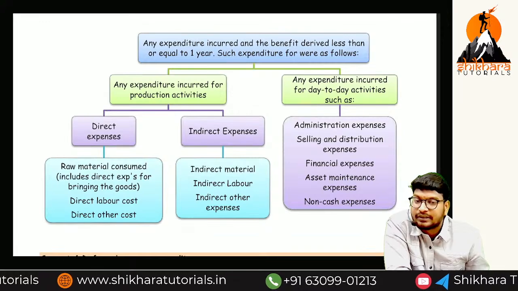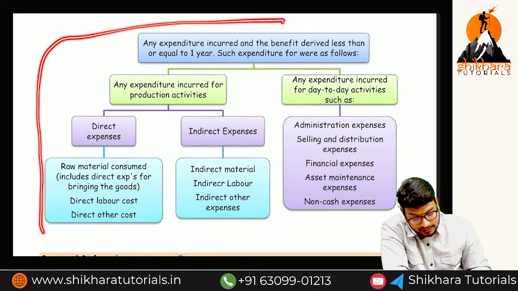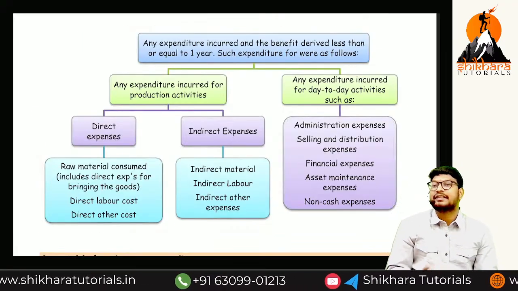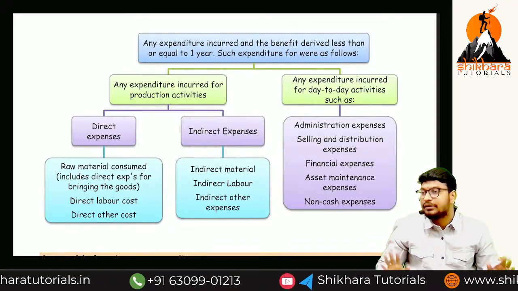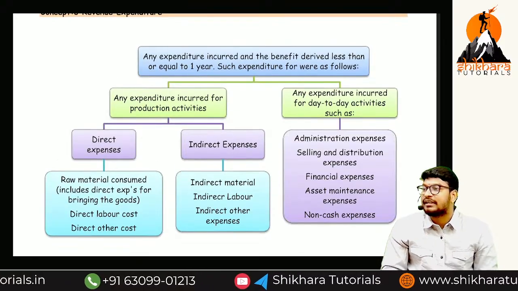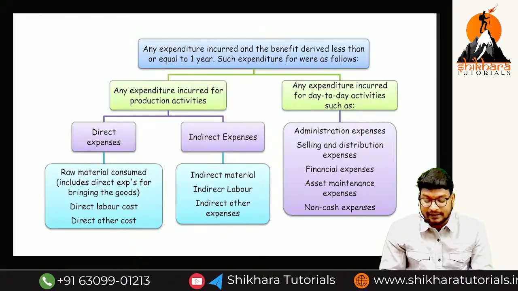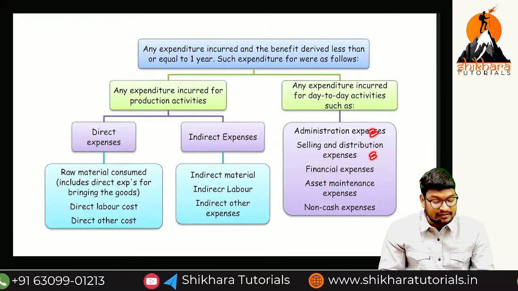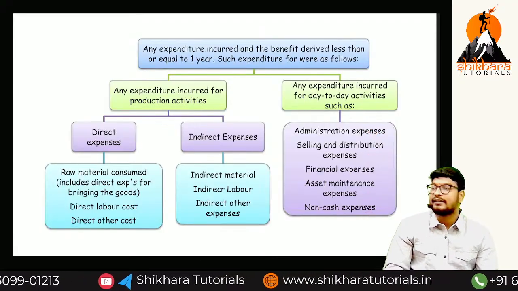So depreciation is a non-cash expenditure. To conclude, overall, we have seen the different types of expenses, but all are covered under which head? Revenue expenditure. To simplify, other than capital expenditure is called revenue expenses. In that revenue, how many categories do we have? Direct expenses, indirect expenses, administration expenses, selling and distribution, financial, and then asset maintenance and non-cash expenses.